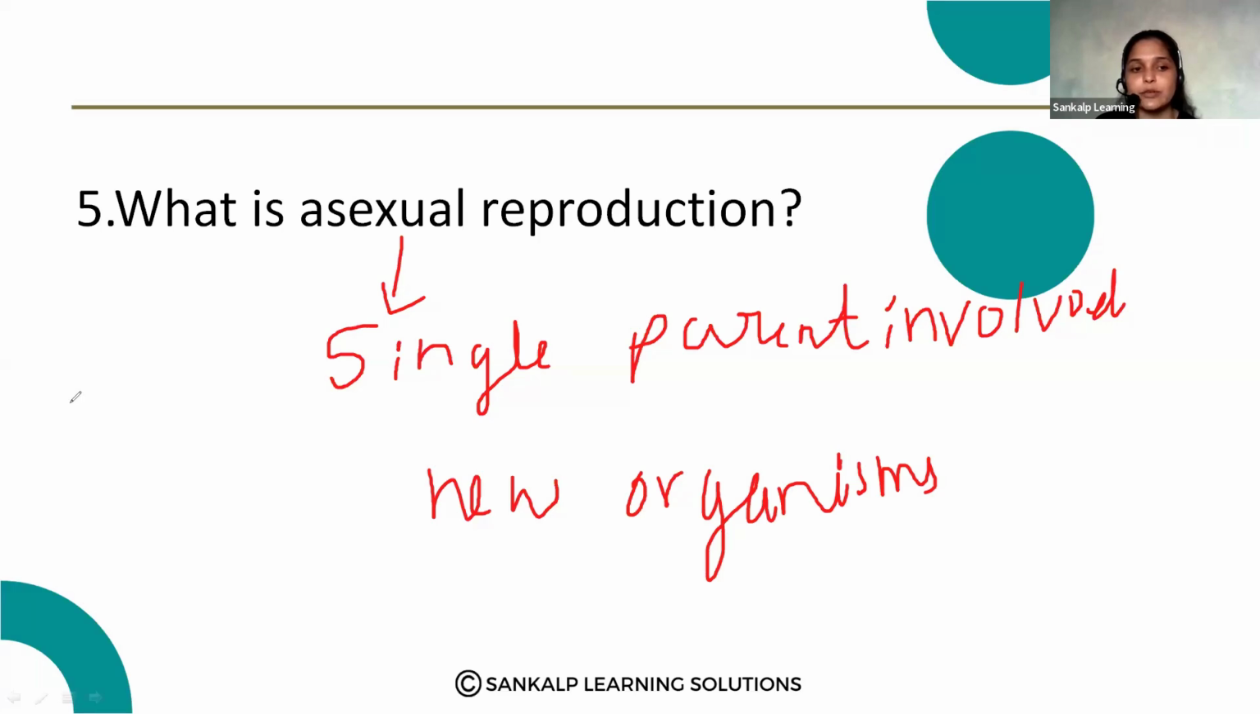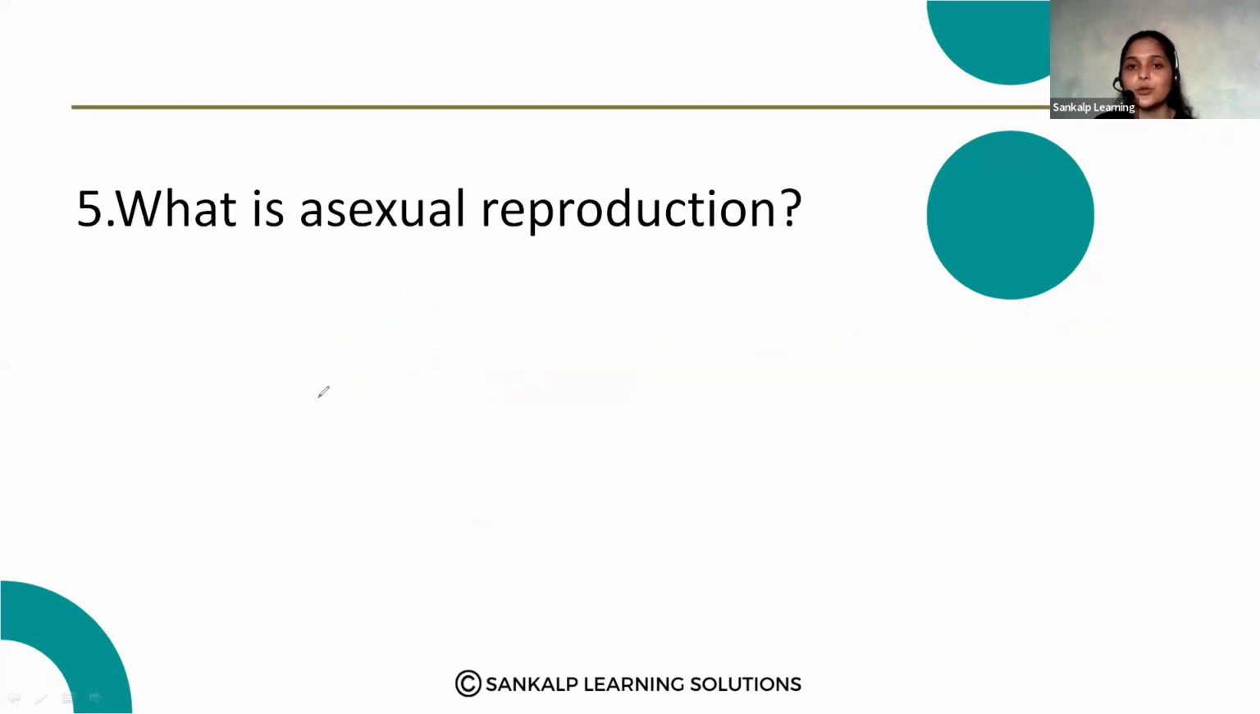In the sexual mode of reproduction, that is biparental. Two parents are involved to produce the new organisms. But in the asexual reproduction, a single parent is involved. Okay, that is asexual reproduction.